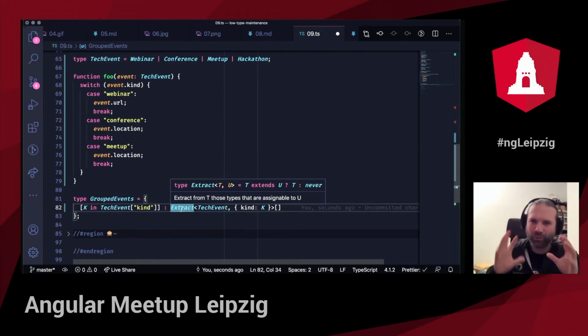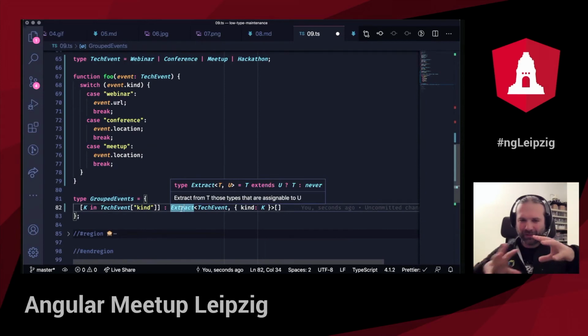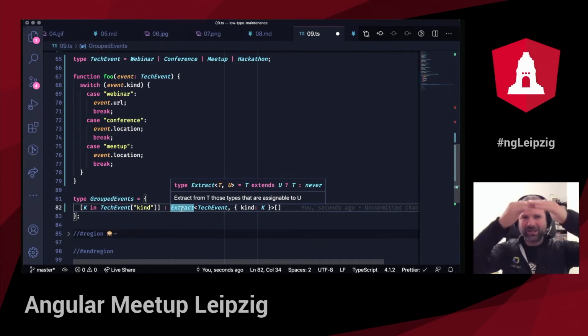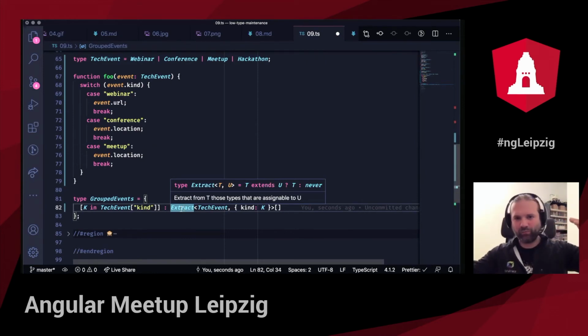So this is where the functional programming language of TypeScript comes in. If you think in sets of types, I ask if this type T that I pass in extends the much, much bigger type U. So it gets all the unions: webinar, conference, meetup, hackathon, and then it checks if this particular webinar, for example, matches with kind of webinar. And since kind of webinar is a much, much bigger type than this one smaller type webinar, it can say, okay, this is true, and then it just returns T, otherwise it says never, and with never, I can filter out not possible types.